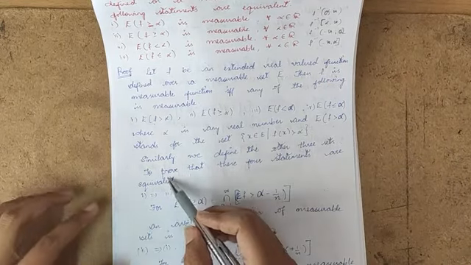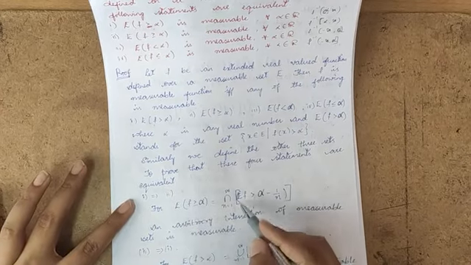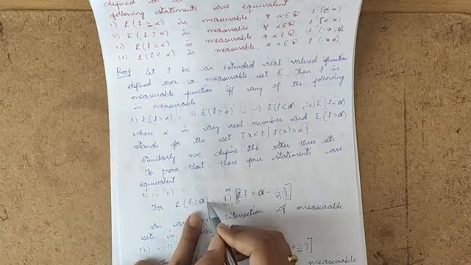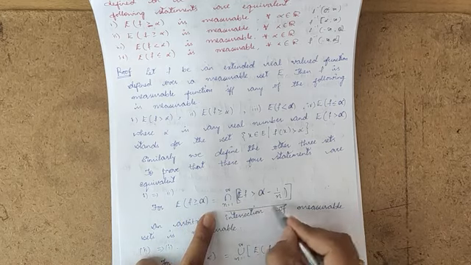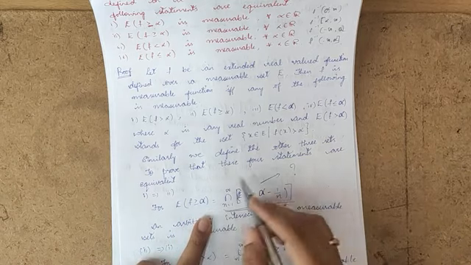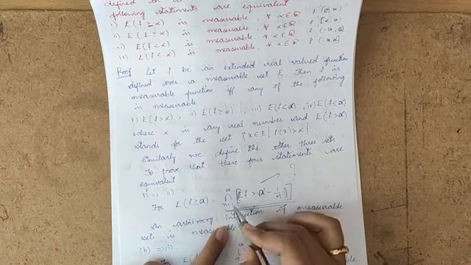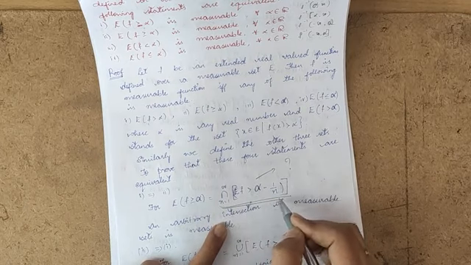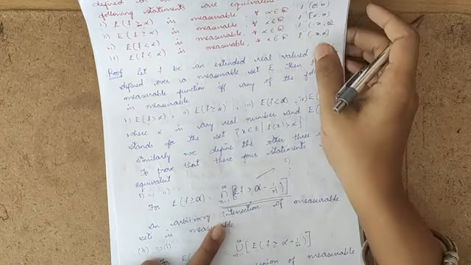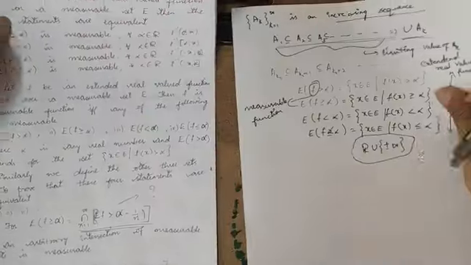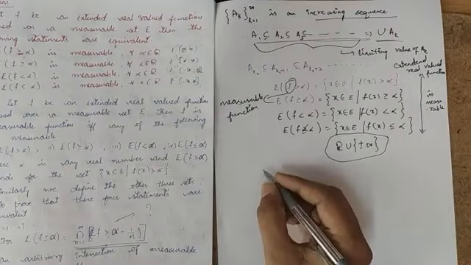To prove these four statements are equivalent, I'm choosing E of f greater than or equal to alpha to be equal to this set. How is this possible? How can I define it like this? Let's check whether I have defined it in the right way.